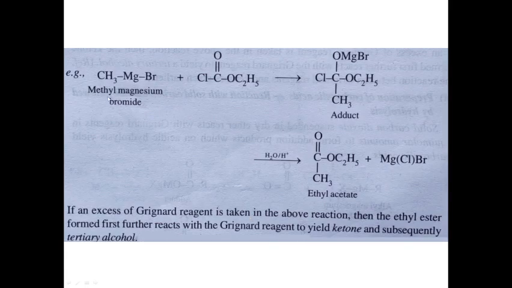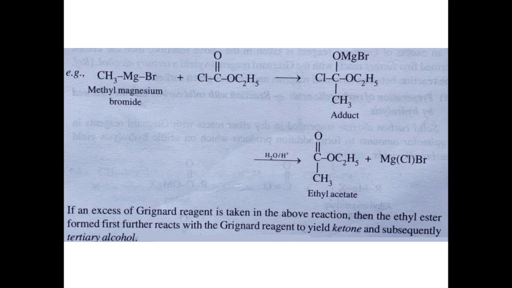The reaction shown here is methyl magnesium bromide reacting with ethyl chloroformate, and then we get an adduct here, and on hydrolysis we get ethyl acetate. So this part is the ethyl part, and this part is the acetate part: ethyl acetate and MgClBr. And if an excess of Grignard reagent is taken in the above reaction, then the ethyl ester formed further reacts with the Grignard reagent to give ketone and subsequently tertiary alcohol.